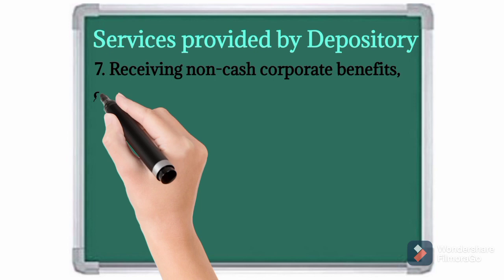The same benefits are received by depository on behalf of us, on behalf of investors, on behalf of Demat account holders, and it credits the same shares to our Demat account.